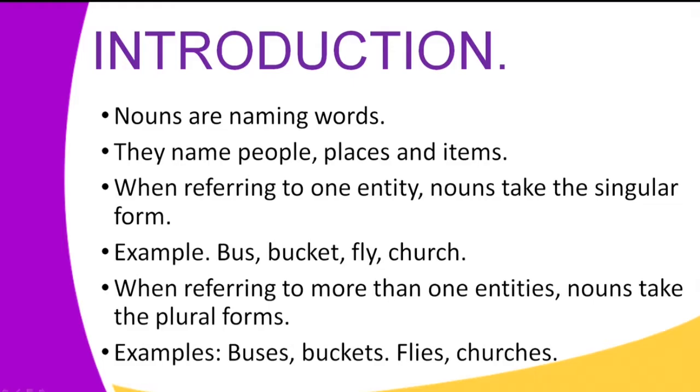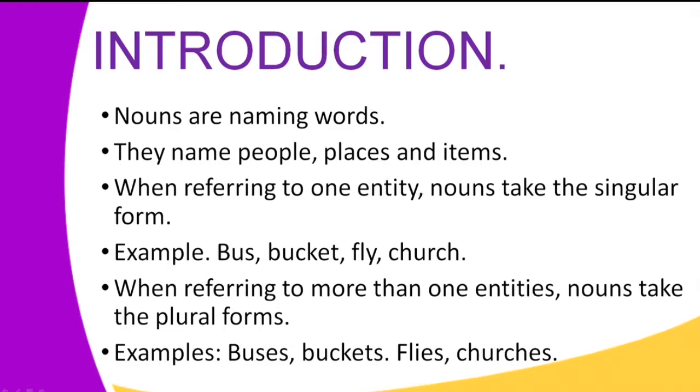When we talk about one bucket, the entity exists in its singular form. When we talk about a fly, we talk about one entity, in its singular form. And when we talk about a church, we are talking about one entity, therefore taking the singular form.